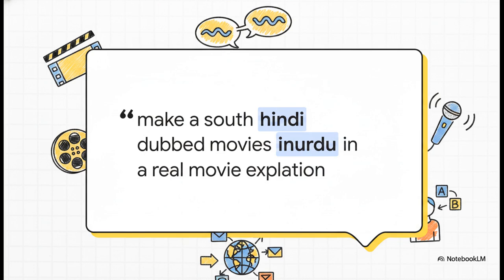Here is the exact verbatim source text we're looking at today. "Make a South Hindi dubbed movies in Urdu in a real movie explanation." I mean, wow. This single sentence, it's literally a meta request for an explainer itself.